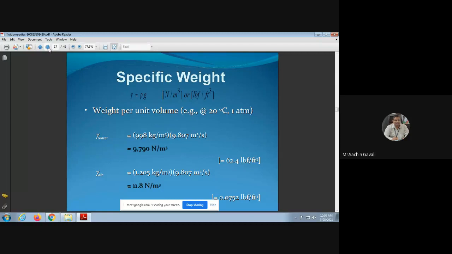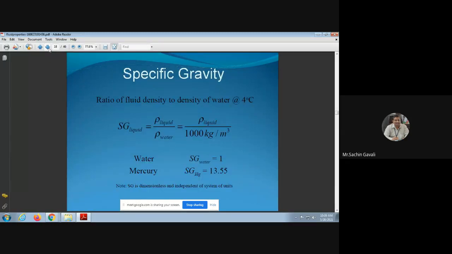Then another property, which anybody of you can guess, is specific gravity. How do we define specific gravity? Specific gravity is the ratio of density of liquid to density of water. Very good. Or it is the specific weight of liquid divided by the specific weight of water. So water is considered here as the standard fluid or reference fluid, and with reference to water we can calculate the specific gravity.